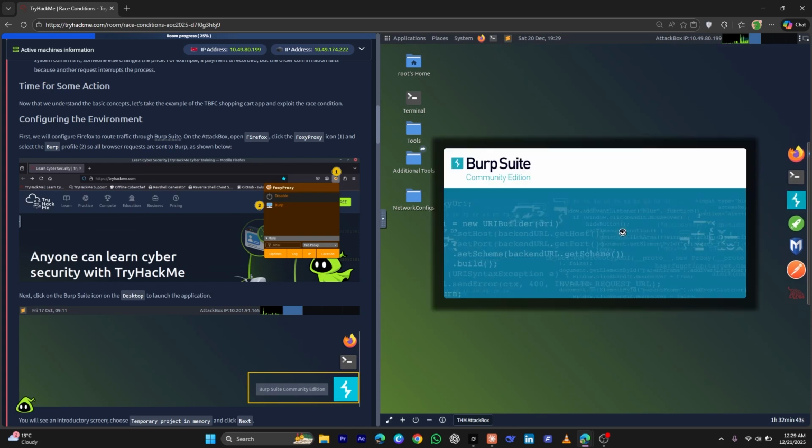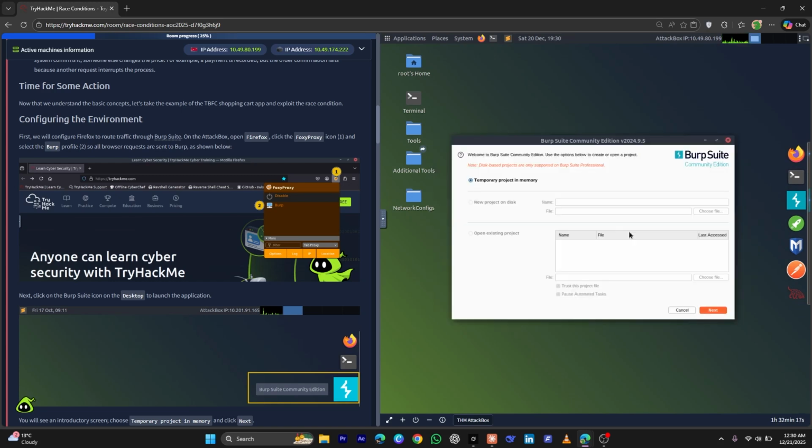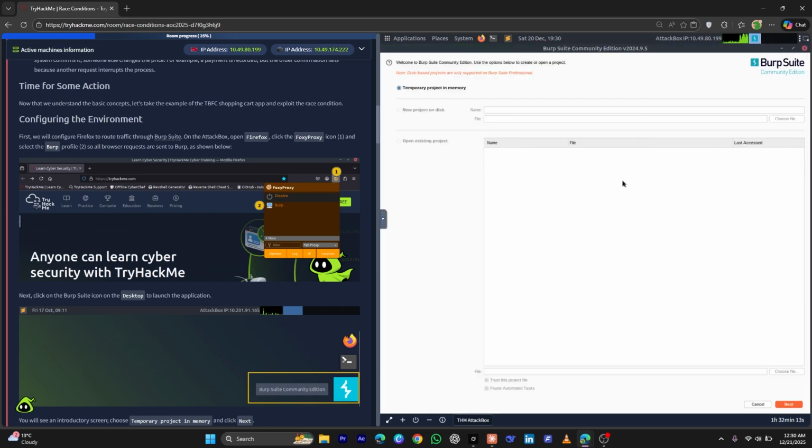Let me click on this. As you can see, Burp Suite is now opening. We will wait for it. Okay, Burp Suite is now open. Let me maximize this so we can see it more clearly.